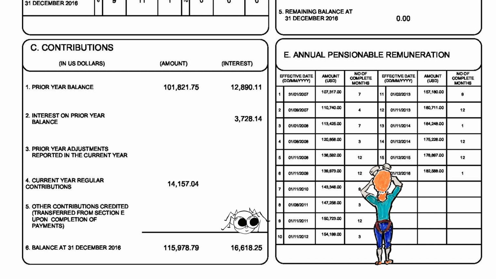E. Annual Pensionable Remuneration, or PR. This box helps you to understand what your employer has reported to the fund concerning your pensionable remuneration. What is pensionable remuneration? Your annual pensionable remuneration, or PR rate in fund speak, is based on your grade and step, and is that part of your salary reported in US dollars that's used to calculate your 7.9% monthly contribution to the fund, and it's used to calculate the amount of the benefit that you will ultimately receive.